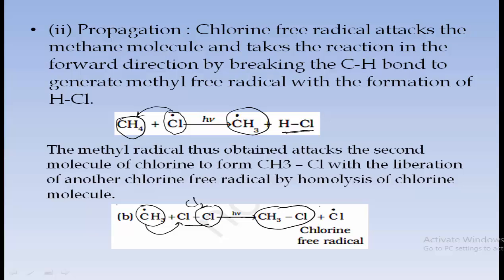So this process continuously takes place. Again this Cl atom attaches to another methane, and that methane forms a methyl free radical, which again attacks Cl2 and takes one Cl, forming a chlorine free radical again. So this is said to be the propagation step.